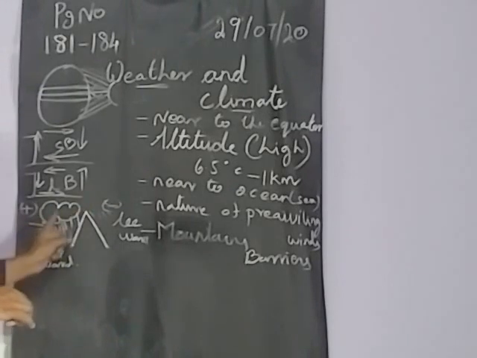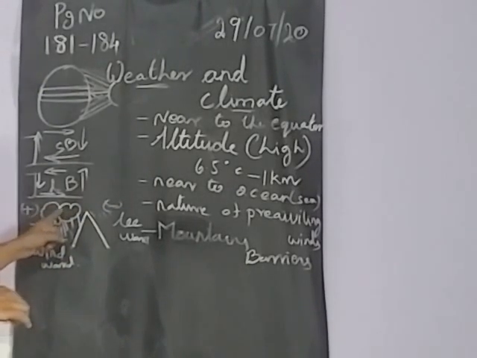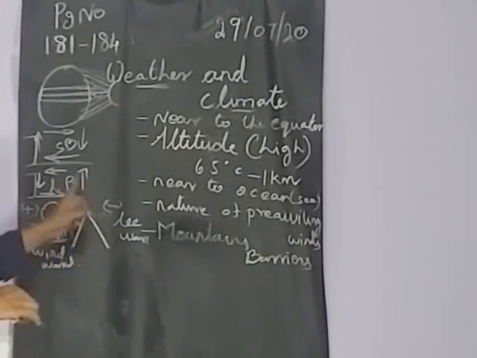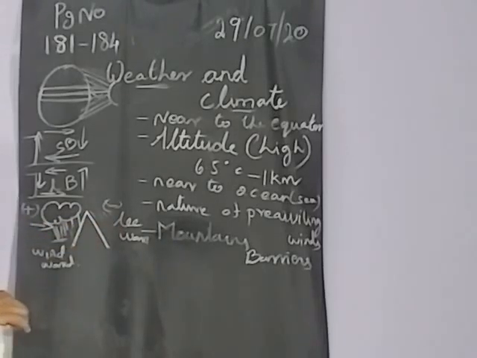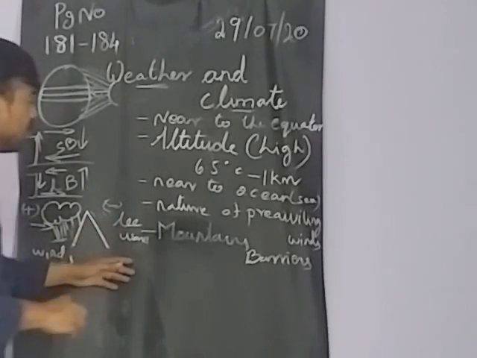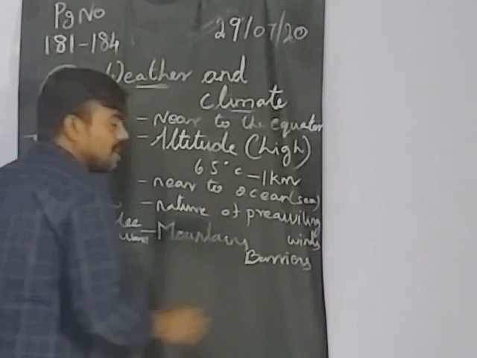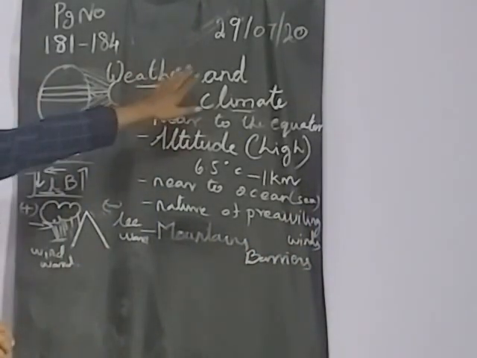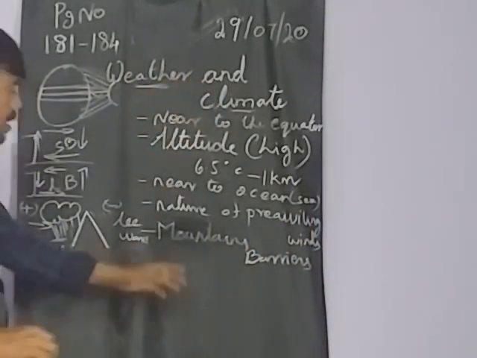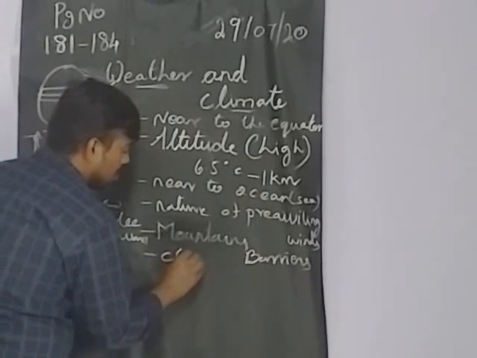So climate changes will happen. The area where you get more rainfall is called the windward. The opposite side, where they get very little rainfall, is called the leeward. So because of the mountain barriers also, the climate or weather changes will happen. Okay, next one, cloud.